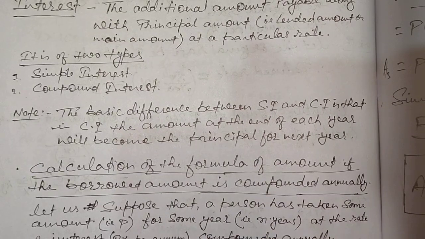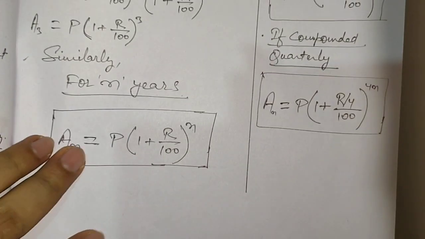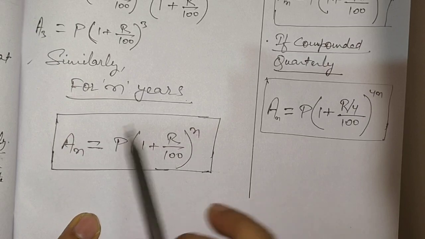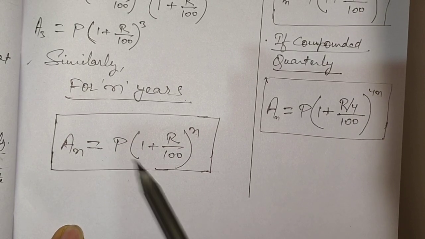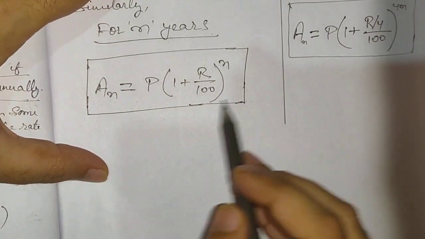Then we did lots of calculations, but these are very easy calculations. We just used the simple interest formula, PRT by 100, and finally we got a formula for the amount. Now what if you are asked to find the compound interest?